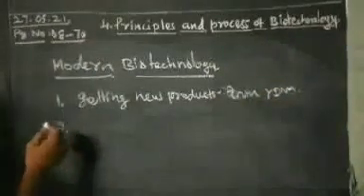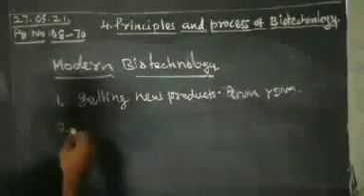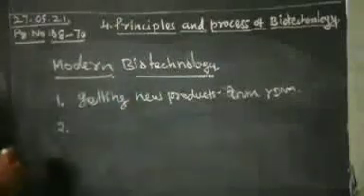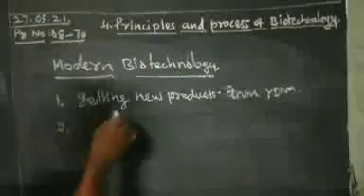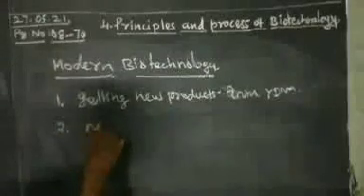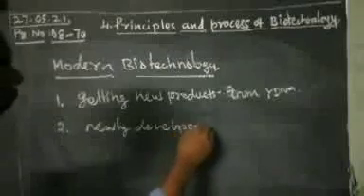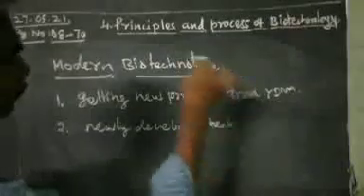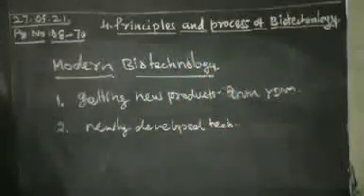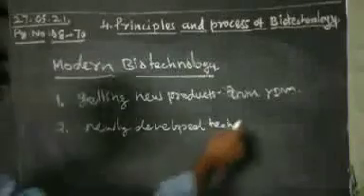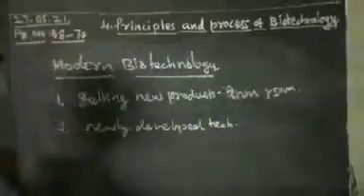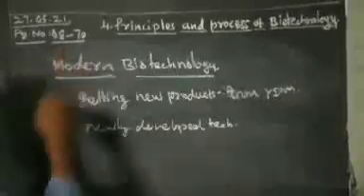The second one is ownership of the newly developed technology, which is mostly used for social impact. These are the two categories used in modern biotechnology.